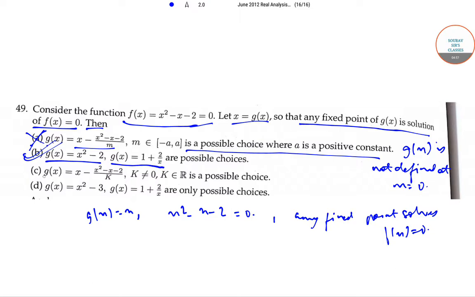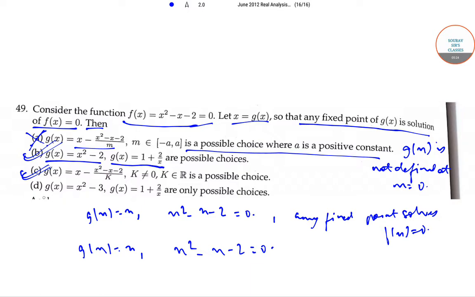Now option C, g(x) = x − (x² − x − 2)/k, where k not equal to 0, k belongs to R, as a possible choice. Now again for this, when g(x) = x, we get x² − x − 2 = 0. Thus option C is again correct.